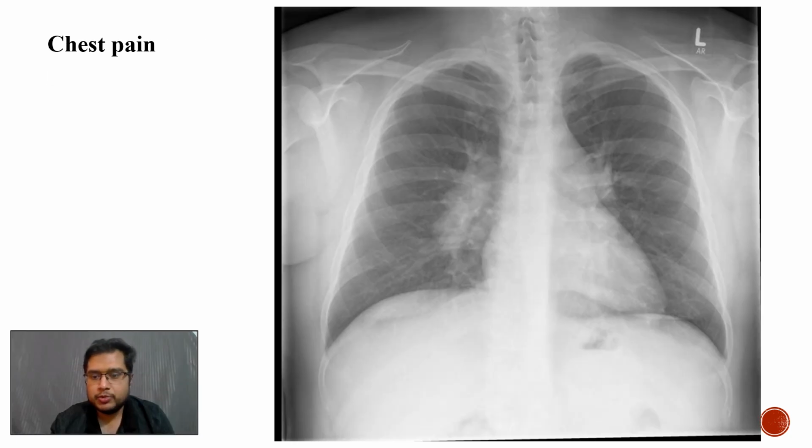So coming to the next case, which is relatively simple, where we are provided with a frontal chest radiograph of a skeletally mature patient who's come with chest pain, where we can see that there is enlargement of bilateral hilar lymph nodes, and as such we do not see any consolidation or reticulations or pleural effusion in the lung parenchyma. A very important finding other than that is that we can see there is a prominent pulmonary artery notch, which is suggestive of pulmonary artery hypertension, which can be a complication of pulmonary sarcoidosis.